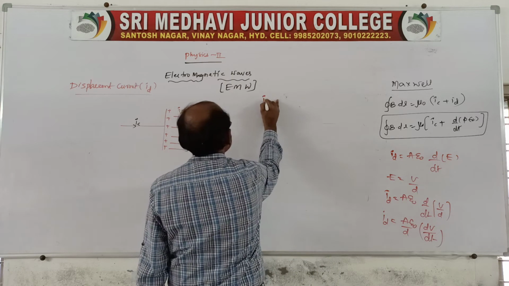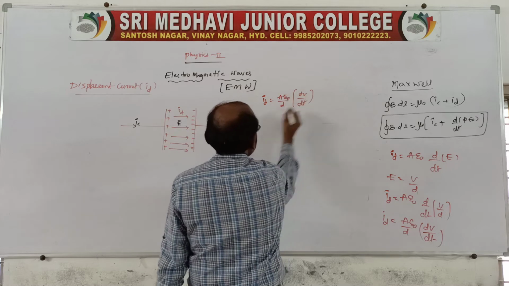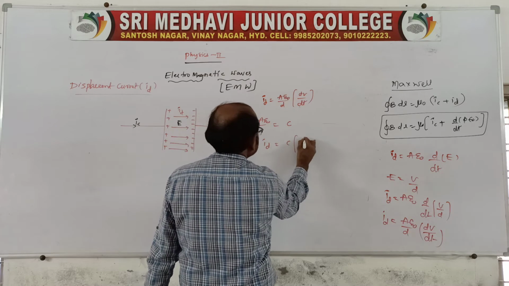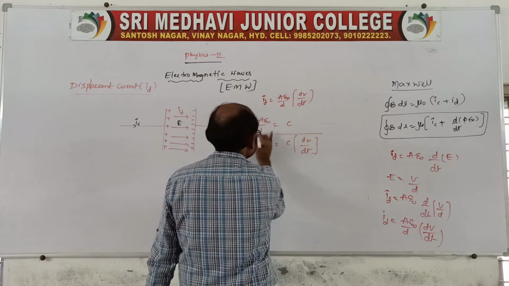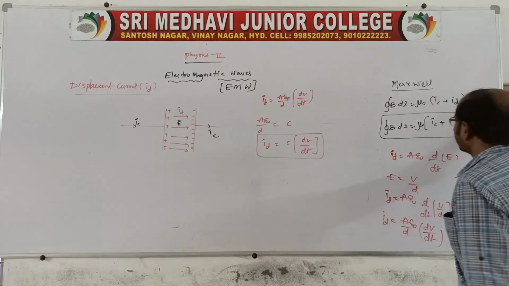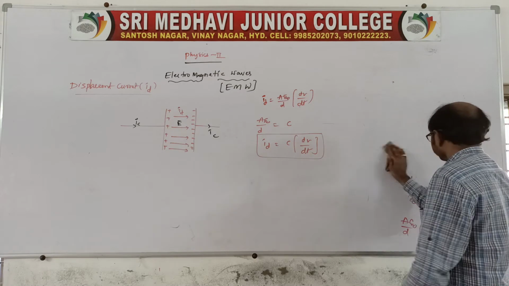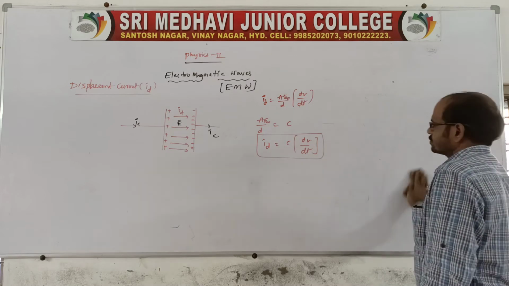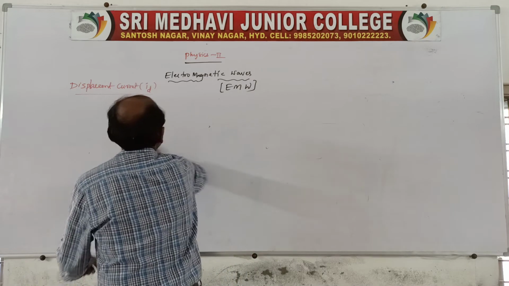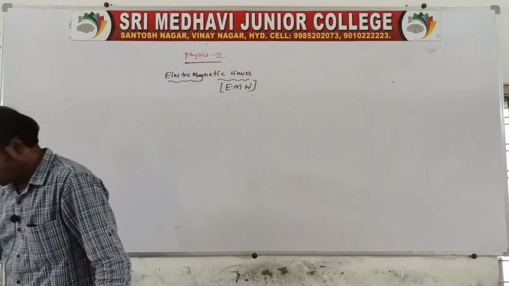From there ID is equal to A epsilon naught by d into dV by dt, right? So A epsilon naught by d is nothing but C. Then ID is equal to C into dV by dt. This is about a displacement current related to the capacitor plates. Clear?